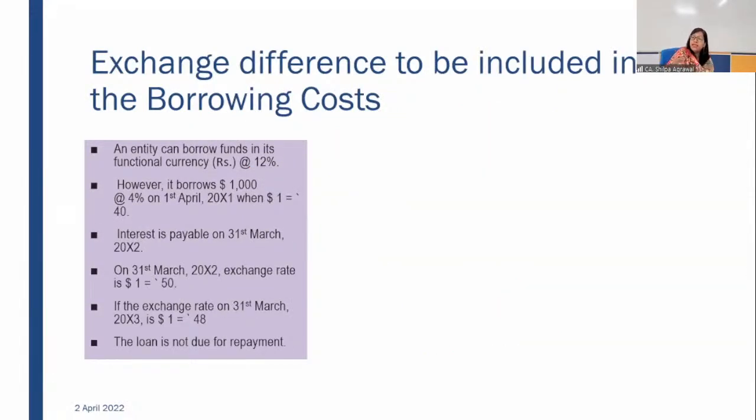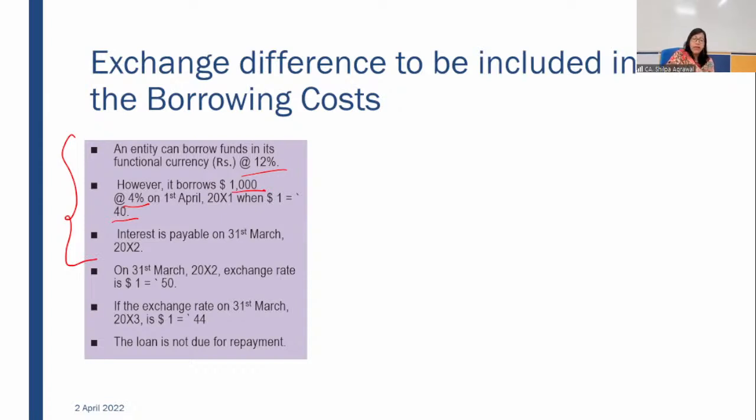Third variation in the same case. Again, we are having borrowing. If we would have borrowed in Indian currency, it would be at 12%. Again, we borrowed $1,000 at 4%. At that time, exchange rate was 40. Similar situation. In fact, these three situations are similar.